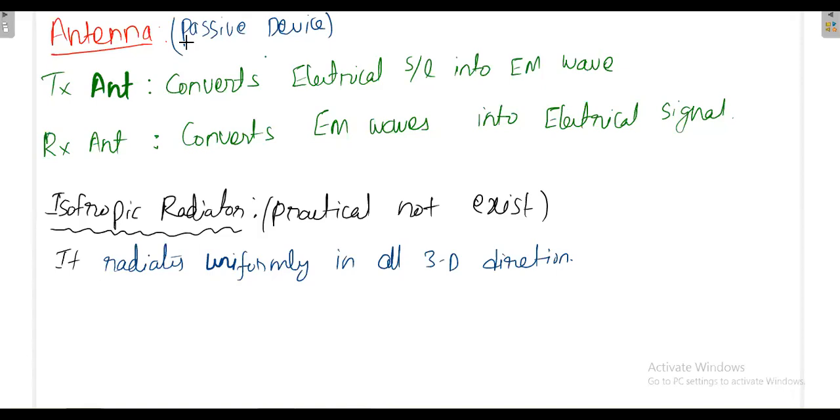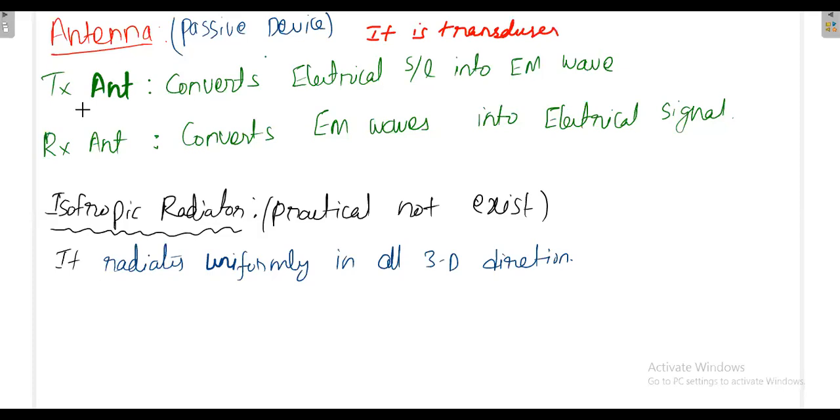Okay. So again, what is antenna? Antenna is a transducer. It converts energy from one form to another form. Okay, what is a transducer? A transducer means it converts energy from one form to another form.